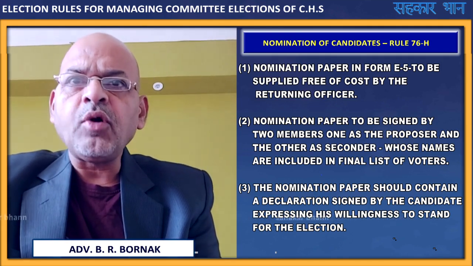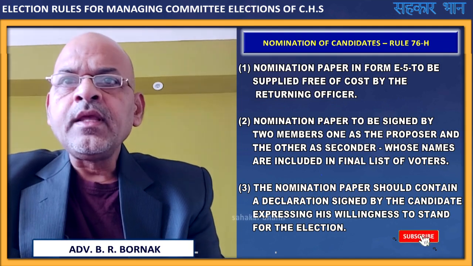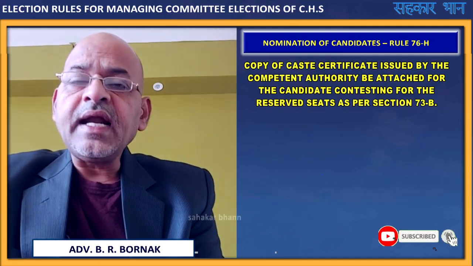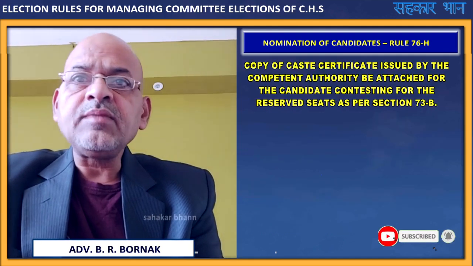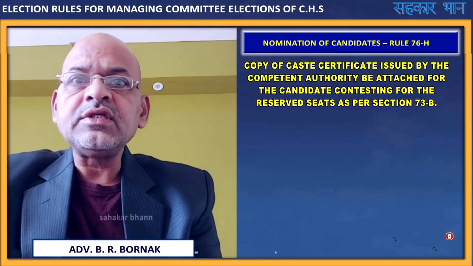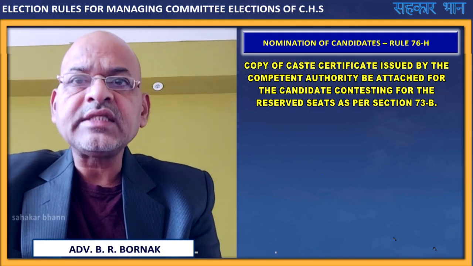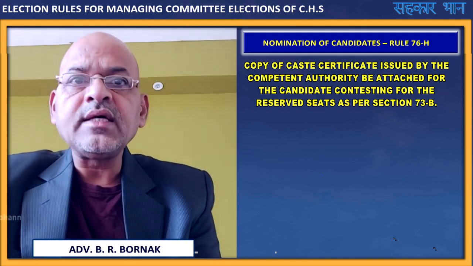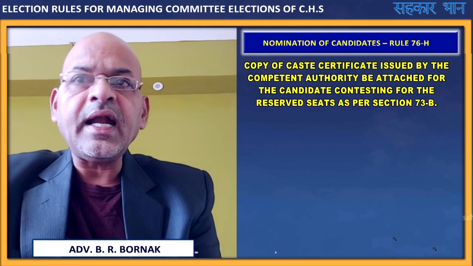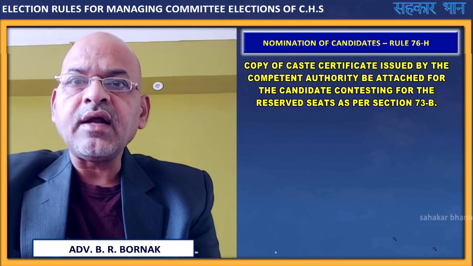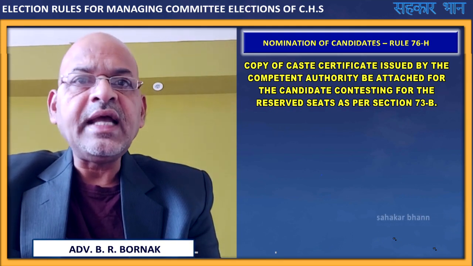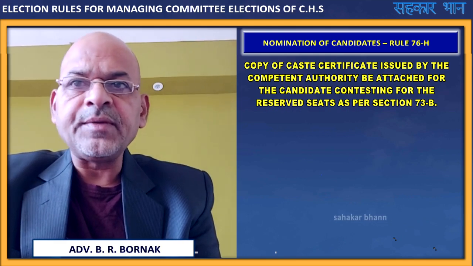Everything is given in that Form E5, you will find there. If any candidate is contesting from the reserved category, which is on caste basis, then a copy of the caste certificate issued by the competent authority must be attached for the candidate contesting for the reserved seat as per Section 73B.